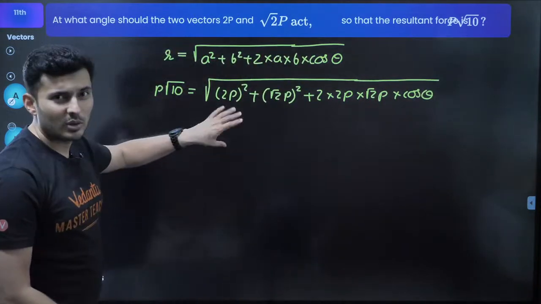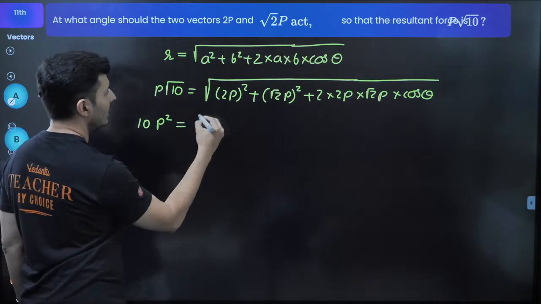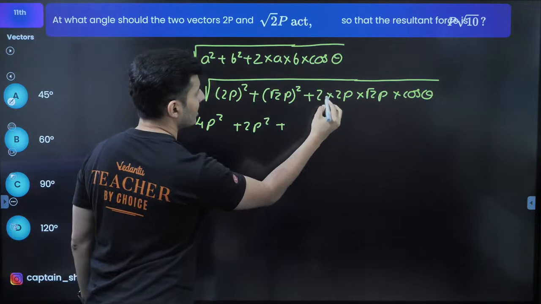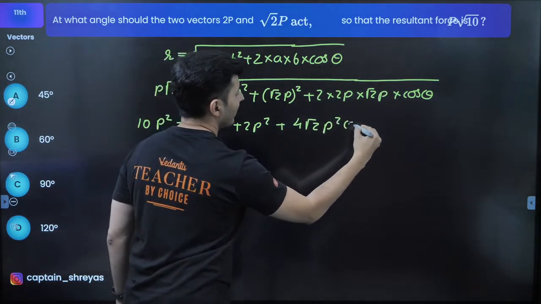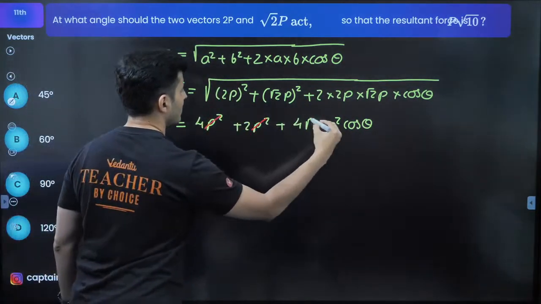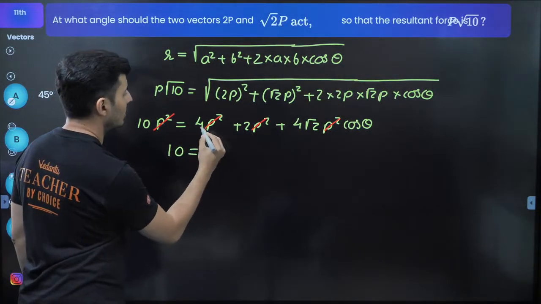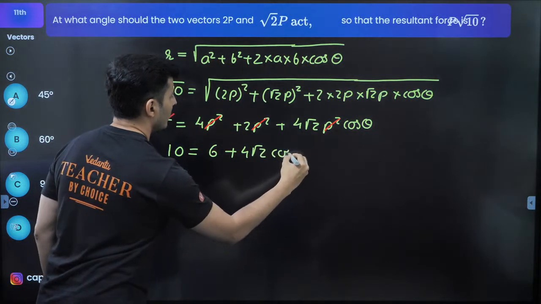I think it's better to square both sides, so it will become 10p square is equal to 4p square plus 2p square plus 2 2s are 4, so 4 root 2 p square cos theta. Obviously p square cancels, and what happens is 10 is equal to 4 plus 2 is 6 plus 4 root 2 cos of theta.